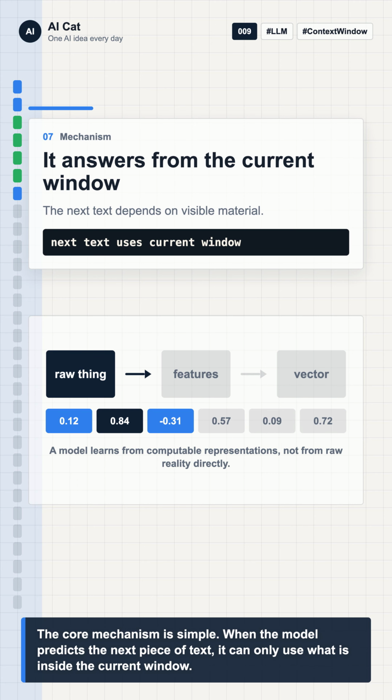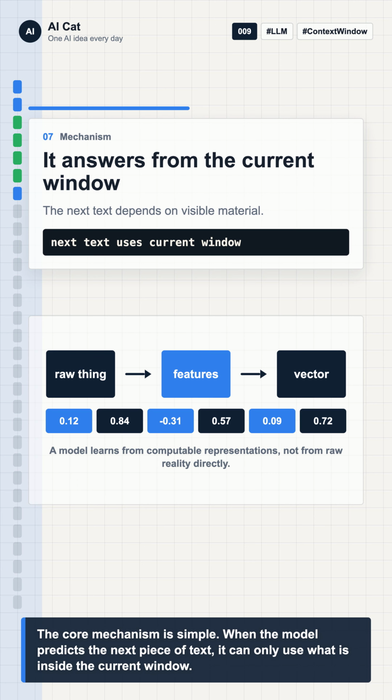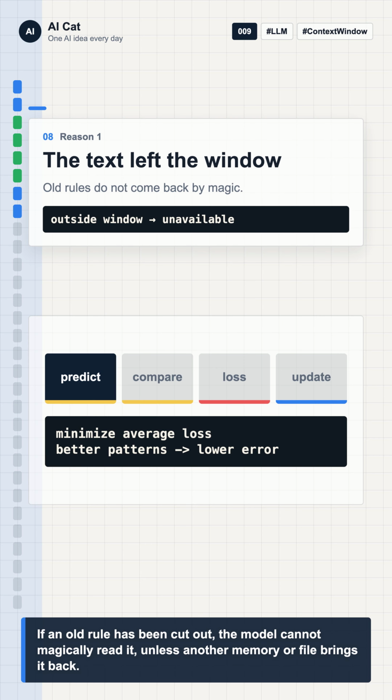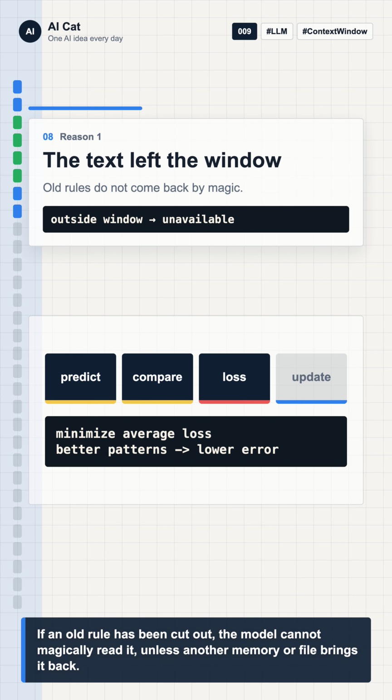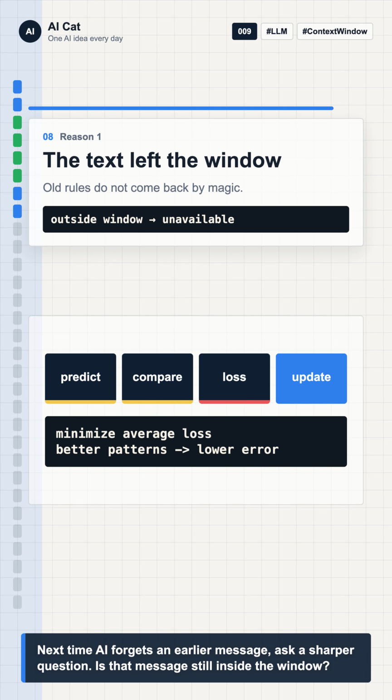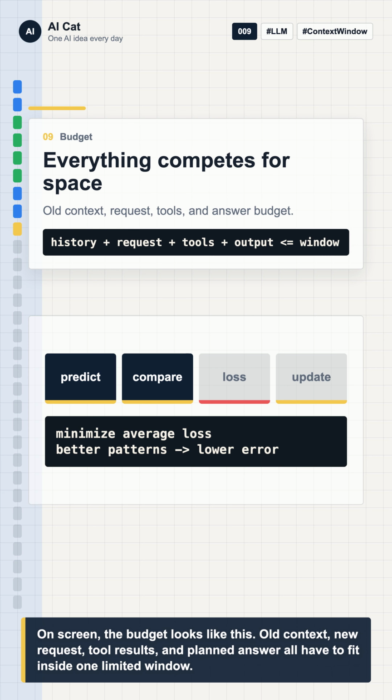The core mechanism is simple. When the model predicts the next piece of text, it can only use what is inside the current window. If an old rule has been cut out, the model cannot magically read it unless another memory or file brings it back. On screen, the budget looks like this. Old context, new request, tool results, and planned answer all have to fit inside one limited window.